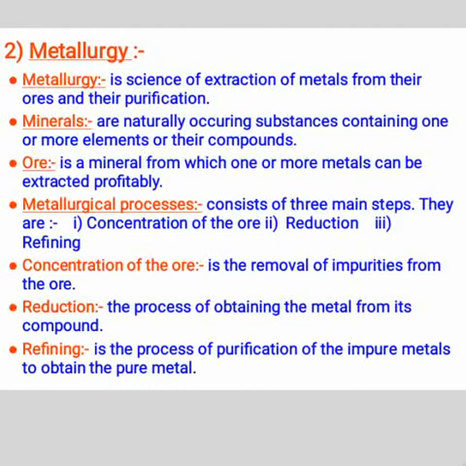Metallurgy. Metallurgy is the science of extraction of metals from their ores and their purification. Minerals. Minerals are naturally occurring substances containing one or more elements or their compounds. An ore is a mineral from which one or more metals can be extracted profitably. The metallurgical process consists of three main steps. They are concentration of ore, reduction and refining.